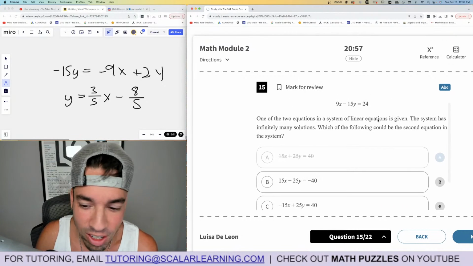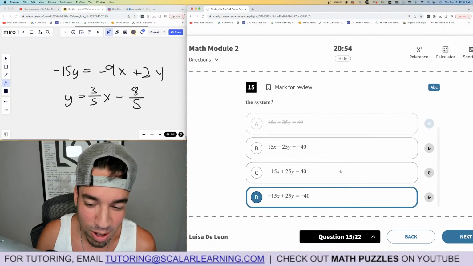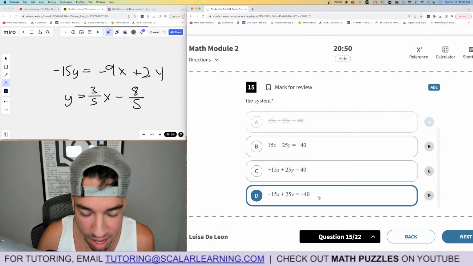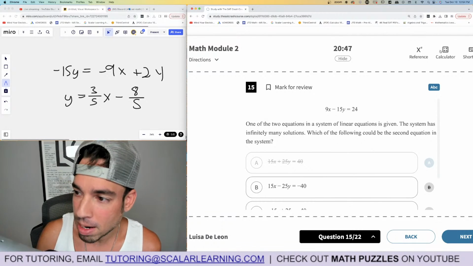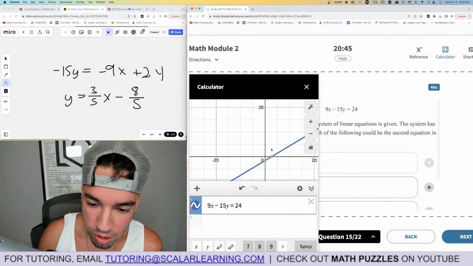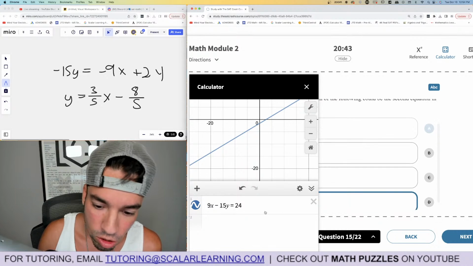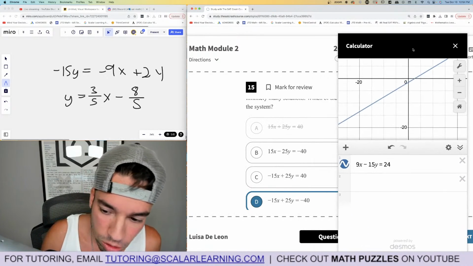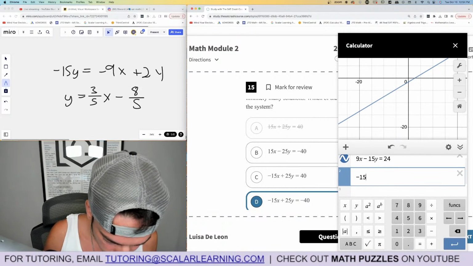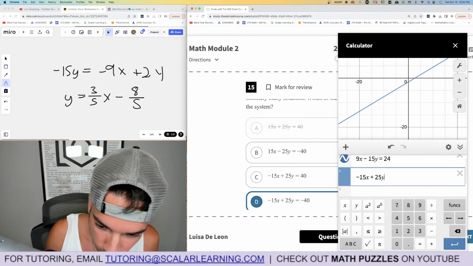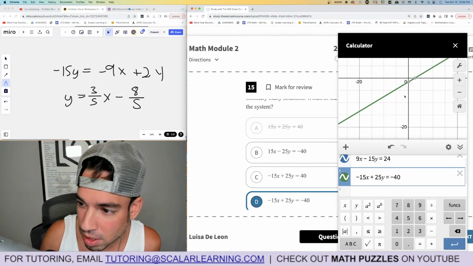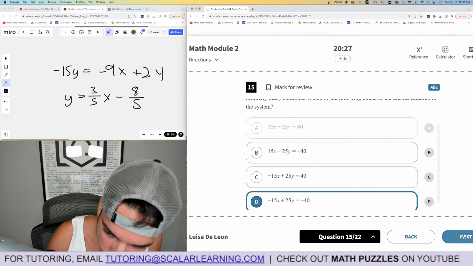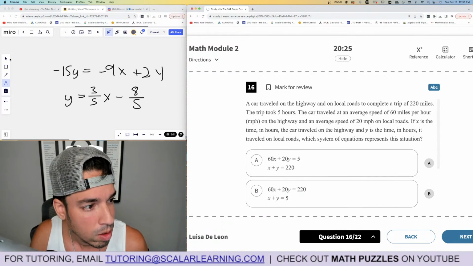Okay, hold on. Sorry. These two would be parallel. So it is this one because this is the same line basically. I apologize, I misread it. My bad. Okay, so I'm going to prove to you now that this would be infinitely many. So we got the second equation. Everything is essentially identical, so let's write it in here. We got negative 15x equals negative 40. And see, it's right on top. So that's infinite. So D is the winner. Yeah, that's right. Two of them are the same, so obviously they can't both be right.